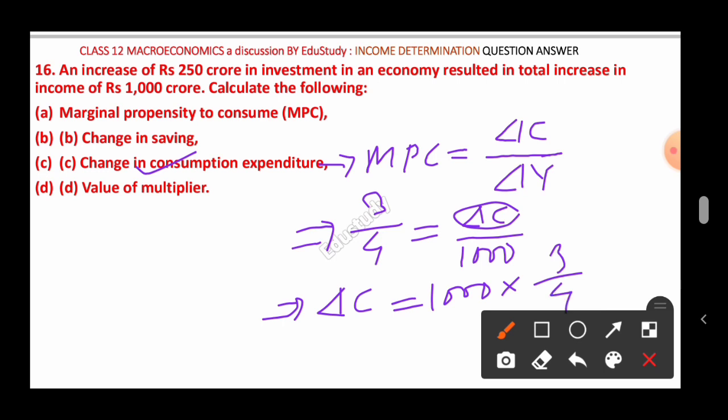If you cut this 1000, you will find 250, and this 250 into 3, you will find 750. Therefore change in consumption expenditure equal to 750 crore. Here crore is mentioned, so you just have to mention 750 crore.